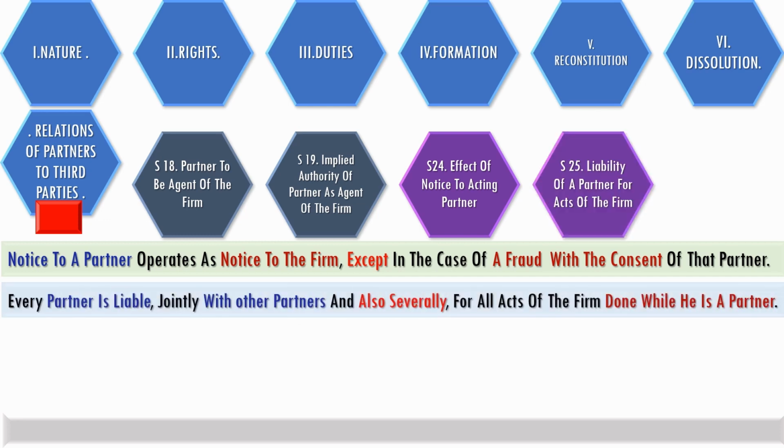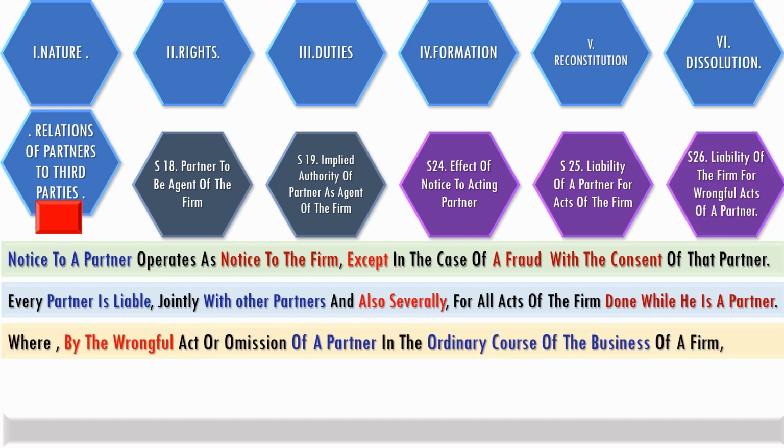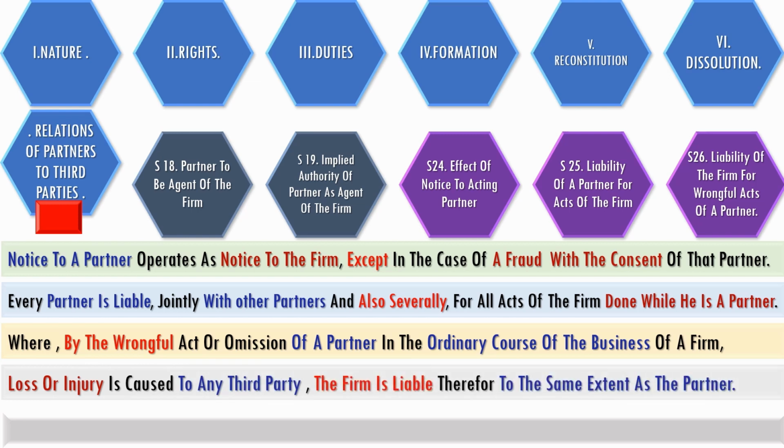Every partner is liable jointly with other partners and also severally for all acts of the firm done while he is a partner. Where by the wrongful act or omission of a partner in the conduct of business, loss or injury is caused to any third party, both the partner and the firm are jointly and severally liable to the third party.